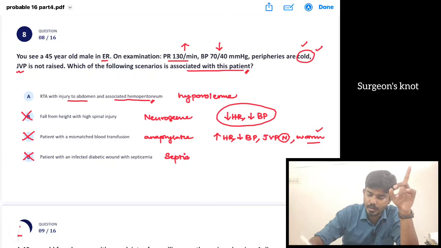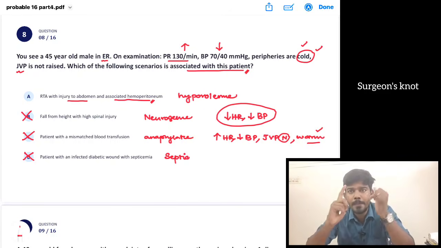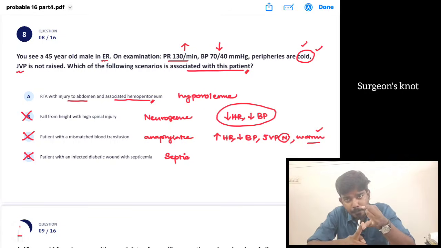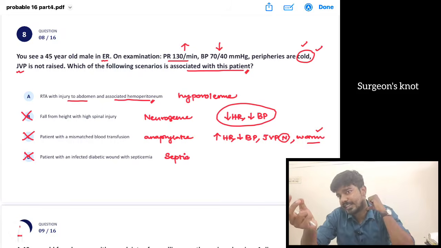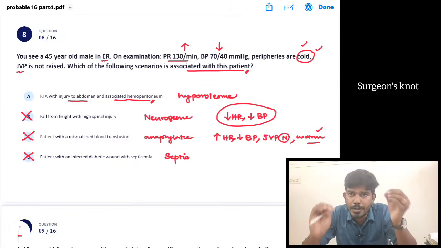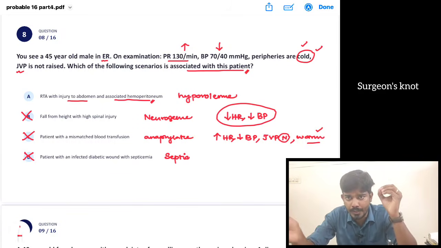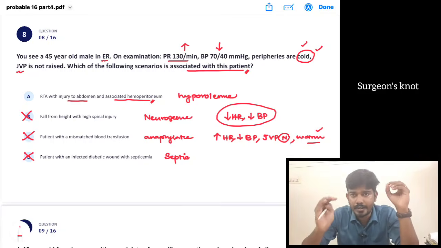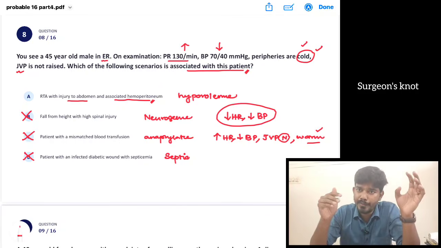In case of a hypovolemic shock, in the question la kudutha mari dhaan, there will be increased heart rate, decreased BP, peripheries will be cold, then JVP will be not raised. In case of a cardiogenic shock, if it is due to a heart attack, if due to a heart block, then the heart rate will be reduced. If it is due to atrial fibrillation, heart rate will be increased, whereas BP will be reduced.